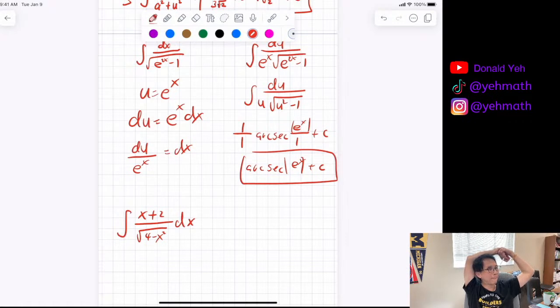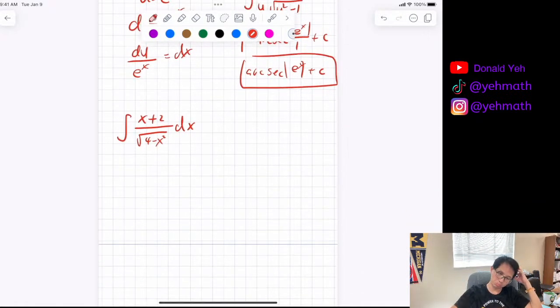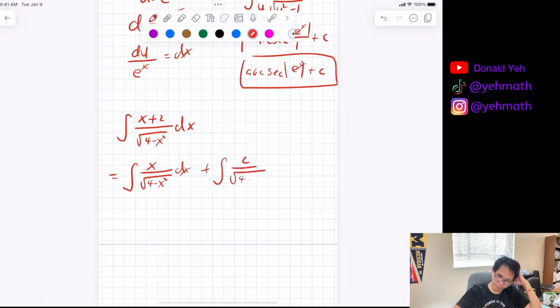Okay. You can split into like 2 minus x and 2 plus x. No, you cannot split that way. x over square root of 4 minus x squared and 2 over. And then you just make it negative. Oh, wait, I'm stupid.